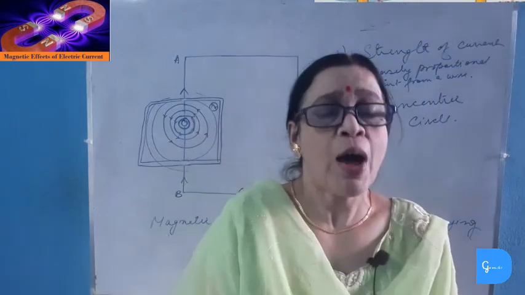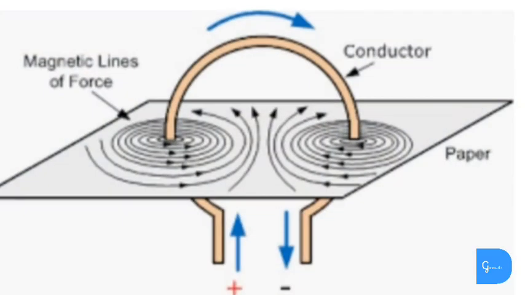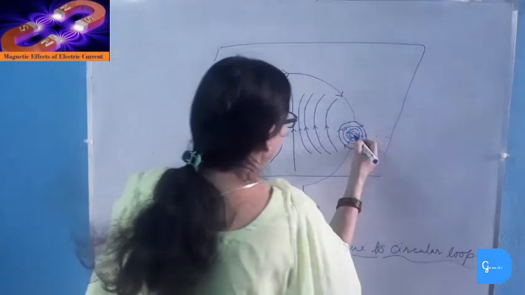Now we will study the magnetic field lines produced by a circular current carrying wire. If we take a circular loop and fix it in a horizontal cardboard sheet, and pass a current by connecting it with a battery and a switch, then we will see that the magnetic field lines produced are circles near the circular loop. Near each part of the loop, the magnetic field lines are circular. This is called a segment of the loop.